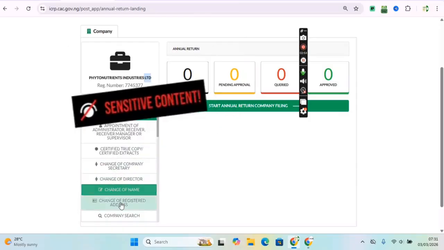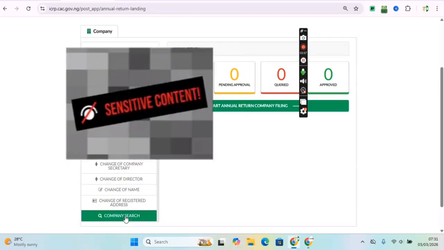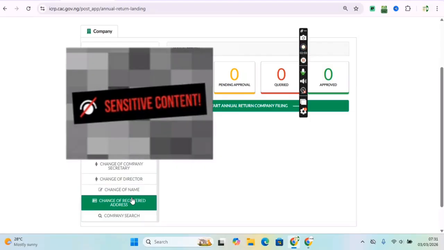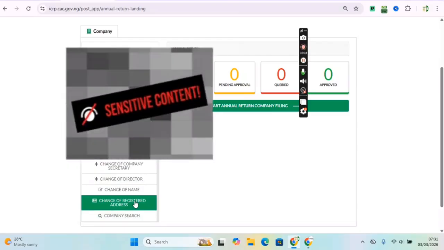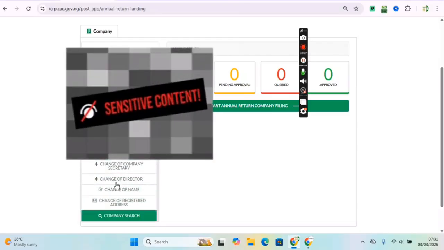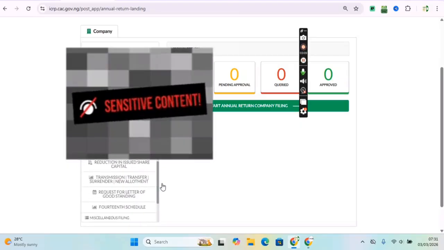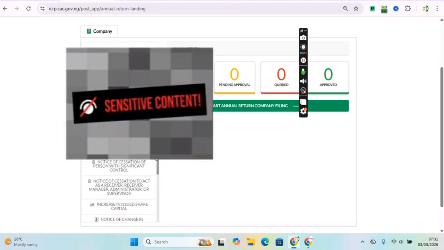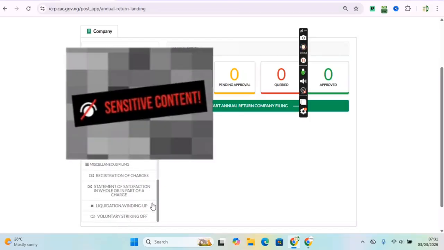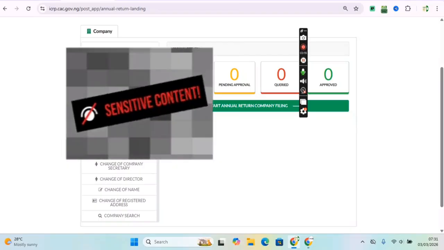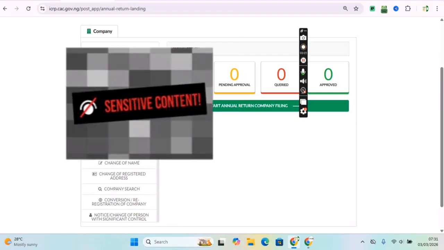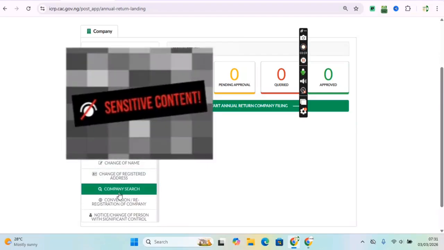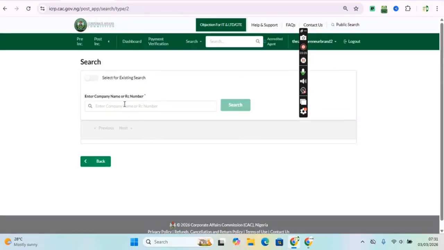But you have the grace of retrieving your status reports without filing annual return, right? Because it is on another dashboard, and it's the only thing you can do on this dashboard. You know, we have a lot of processes here, like changing of director, transferring of shares. You have a lot of things to do here, but you cannot do any of these things, aside from company search, without filing your annual return. And that company search is where you retrieve your status report.